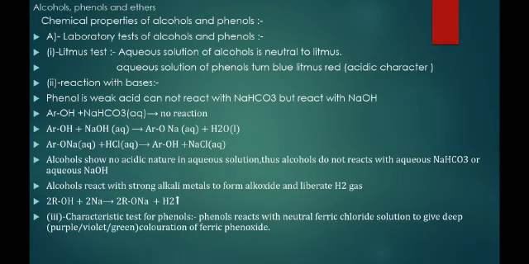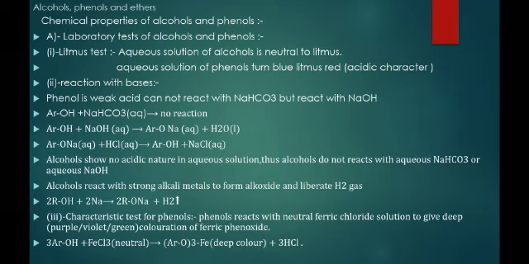Now the characteristic test for phenols. Phenols react with neutral ferric chloride. This is an important test used to distinguish between alcohols and phenols. In the neutral FeCl3 test, phenols react with neutral ferric chloride solution to give a deep purple, violet or green coloration of ferric phenoxide.